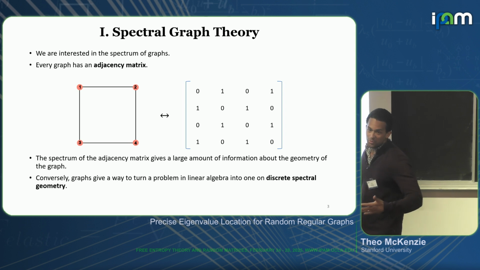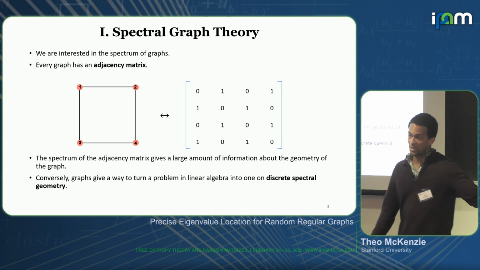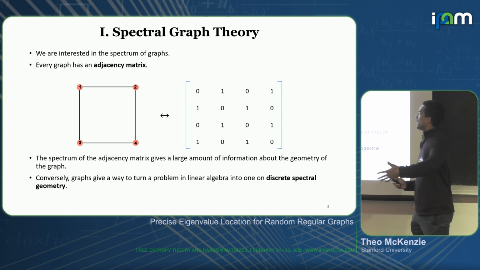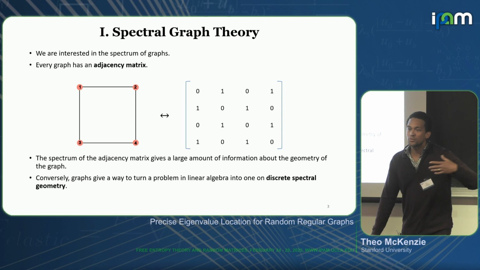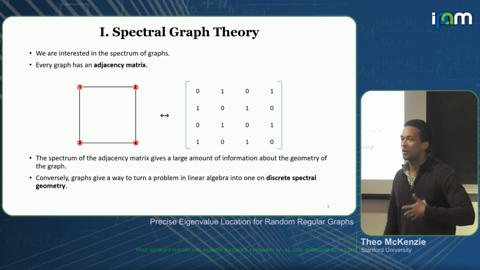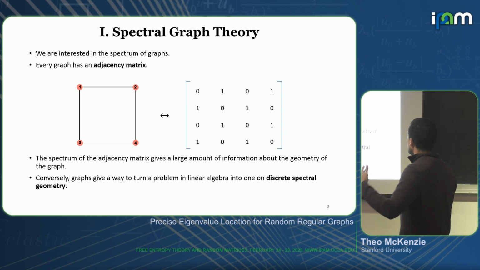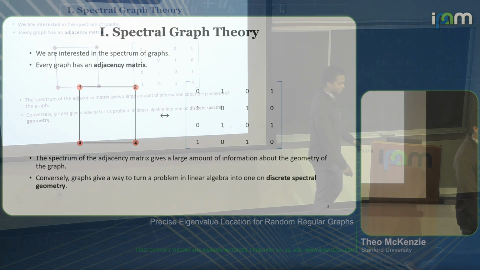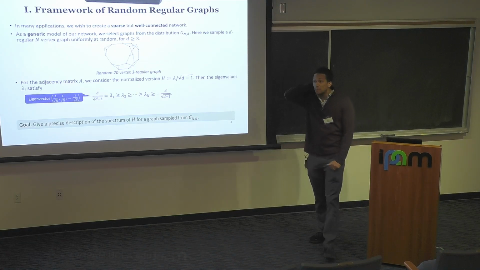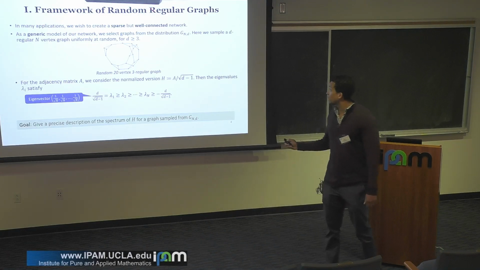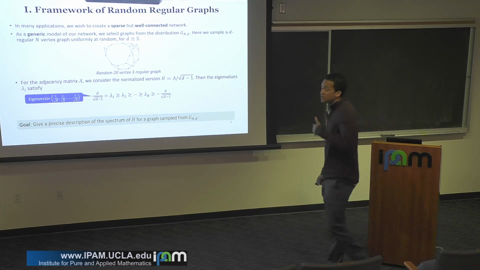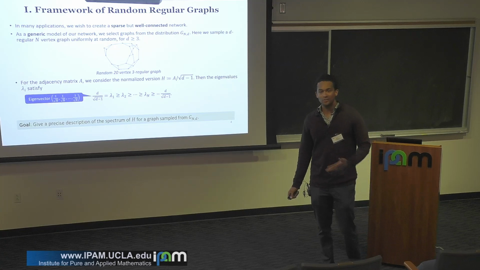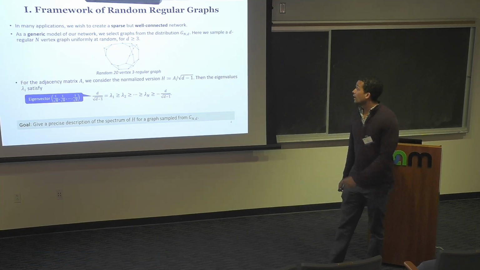The spectrum of the adjacency matrix gives a very large amount of information about the geometry of the graph. Conversely, looking at a matrix as a graph is a way to turn a linear algebra problem into a problem with some inherent geometry, some kind of spectral geometry problem. Specifically, the model that we're going to look at is the random regular graph model, which is typically looked at if you want a sparse network that still maintains strong connectivity properties.